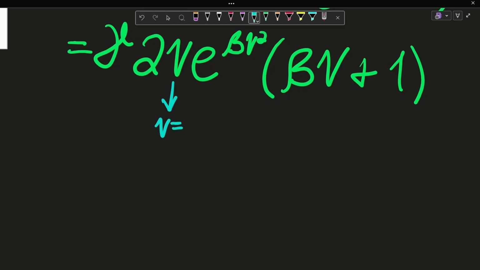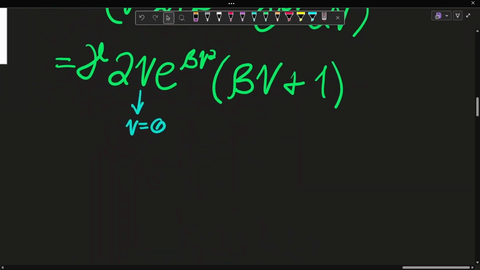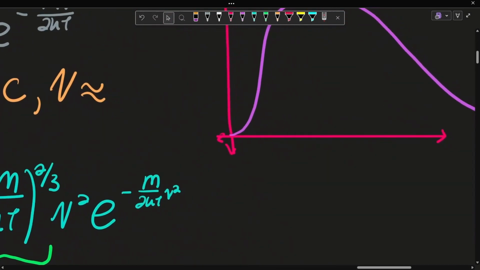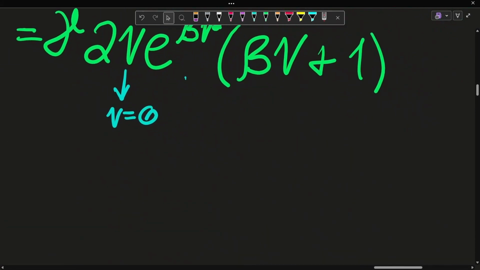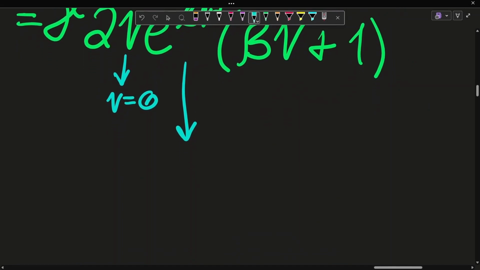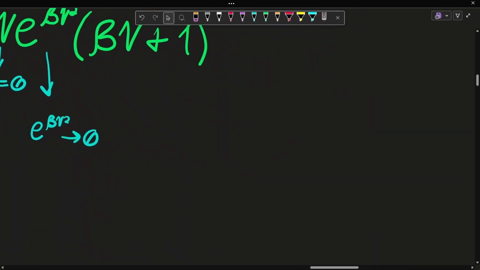V, sure, can equal 0, but is that really an actual practical answer? No. Velocity being 0, sure, that's when our derivative is 0, but that really has no practical use case for us. The graph of an exponential is never 0, so e to the beta v squared is never 0. It approaches 0, so we can write it like this, but it's never actually 0. Now let's take a look at this.